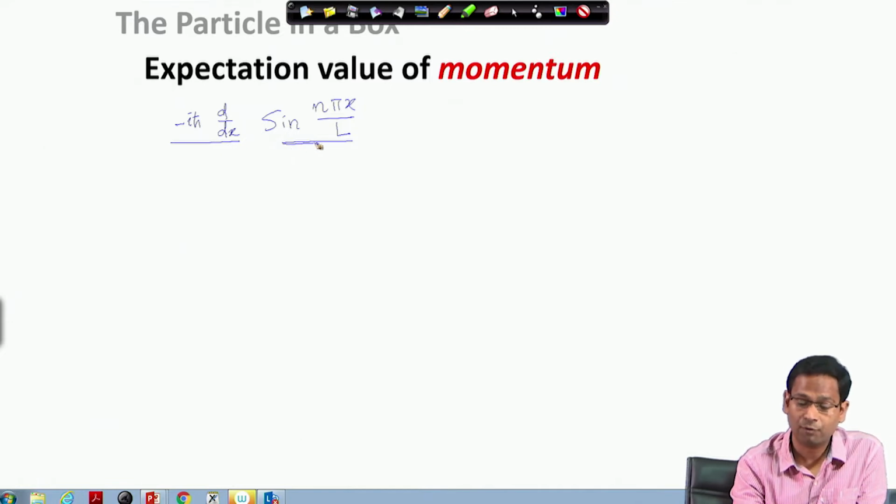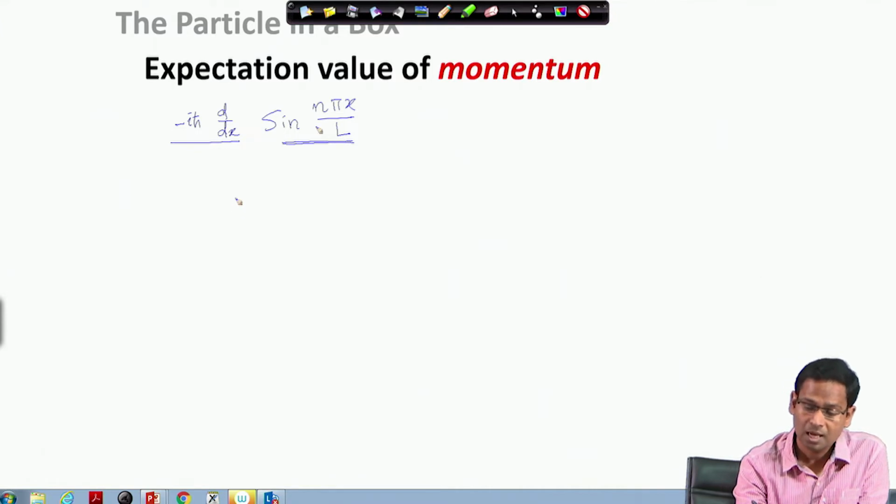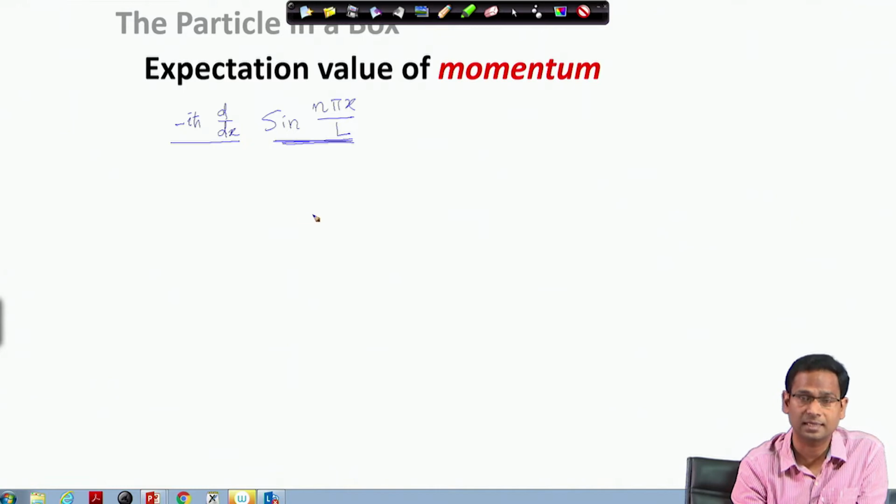So, therefore, when I measure linear momentum for this state function, I am not going to have a definite value, rather I will have a linear combination of several possible values. But I am going to rewrite this state function in a slightly different way.